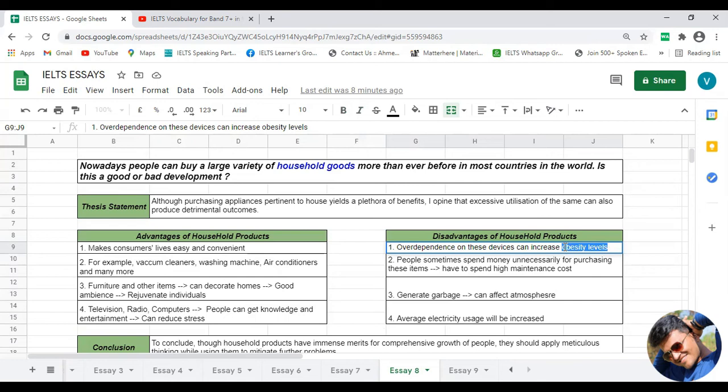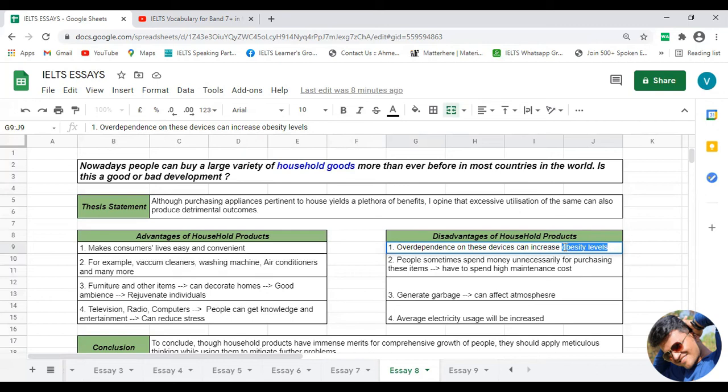For example, if housewives of every family start using vacuum cleaners without any reason, their obesity levels will increase. If individuals living in the house use television for more than a certain number of hours, their life will become sedentary.